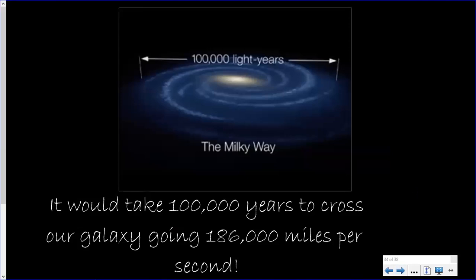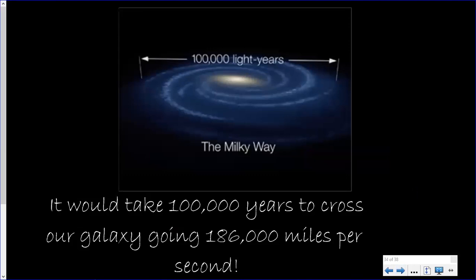This is a really amazing fact. Now we know that the speed of light is the fastest thing that exists. If we could go with the speed of light, which is 186,000 miles in a second, in one blink, you could travel 186,000 miles. It would take you 100,000 years, light years, to cross our own Milky Way galaxy.